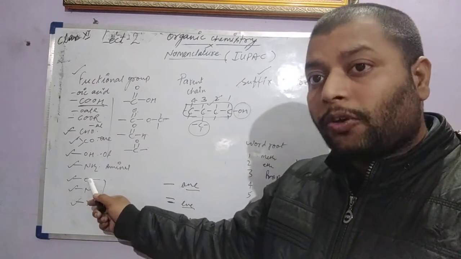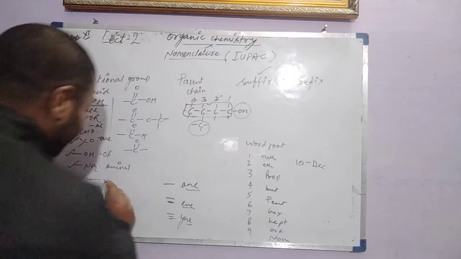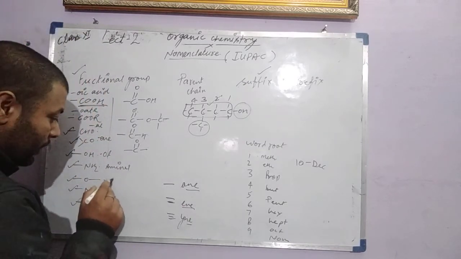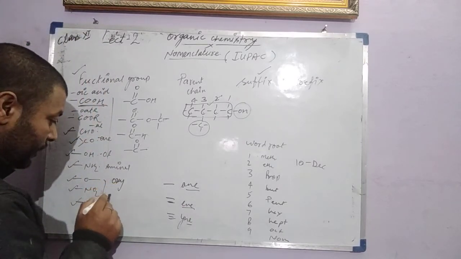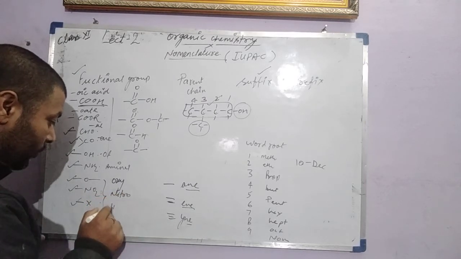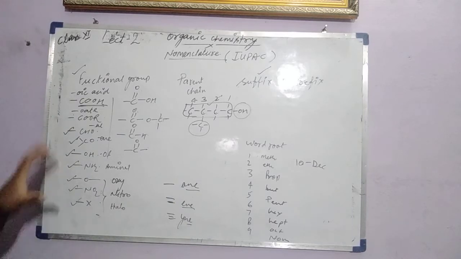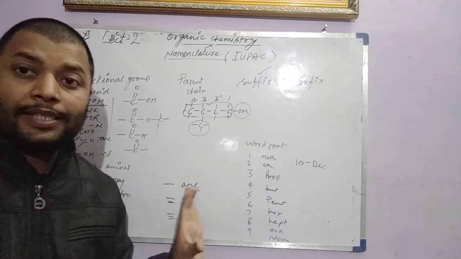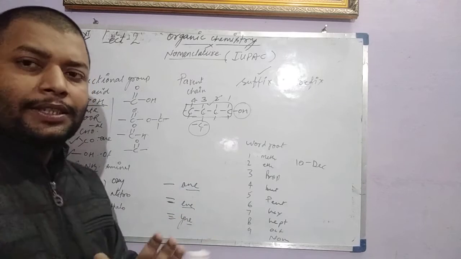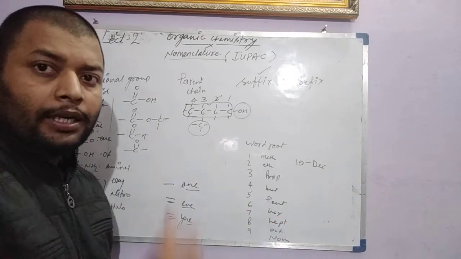For the ether group, nitro group and halogen group, we have prefixes: oxy, nitro and halo. So we have these different types of suffix and prefix. How to use them in naming, we'll learn in the naming only.